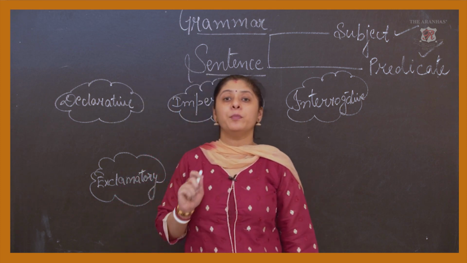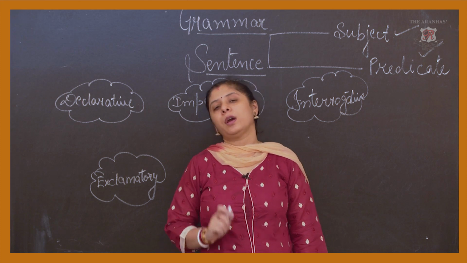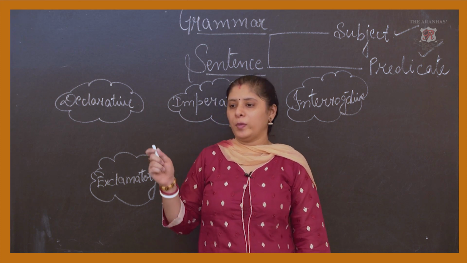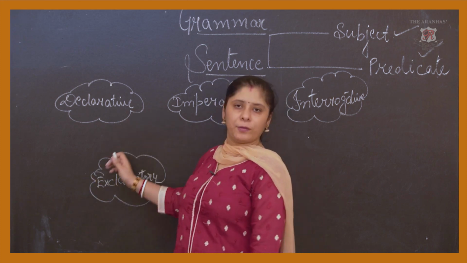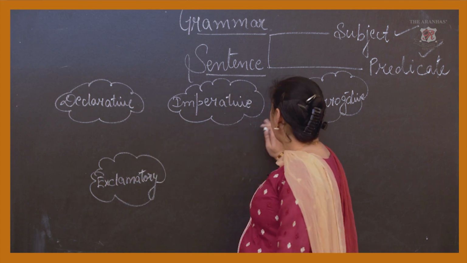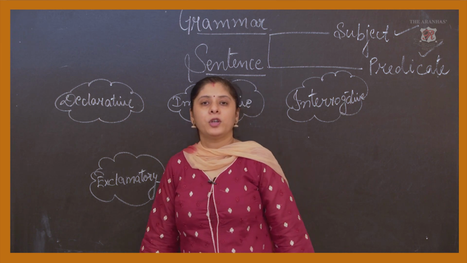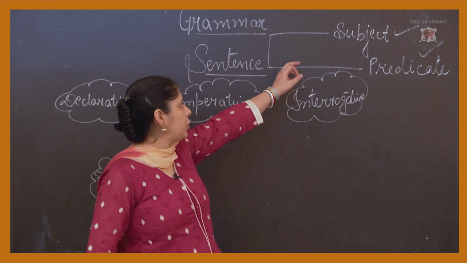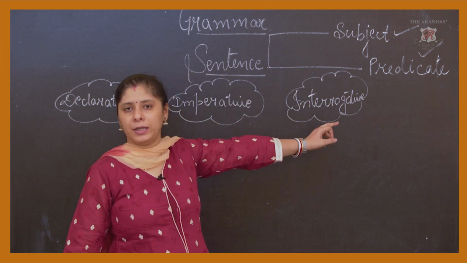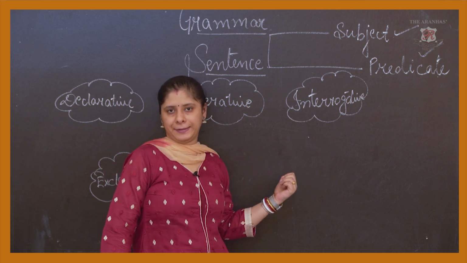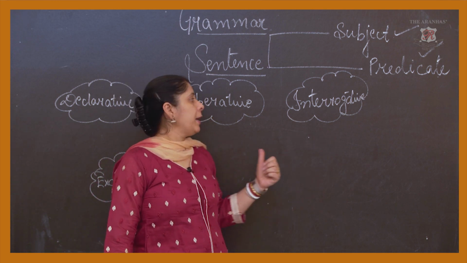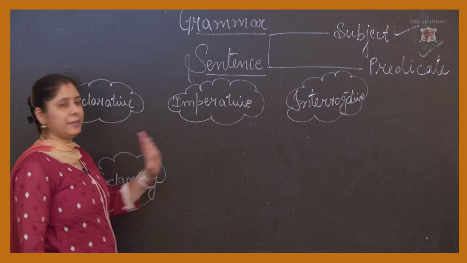So we have to make sure that when we are writing a sentence, either in the form of declarative, imperative, interrogative, or exclamatory, there should be a subject and a predicate in the sentence.